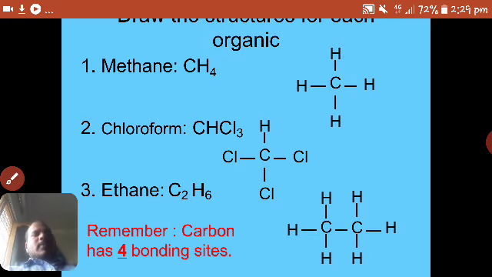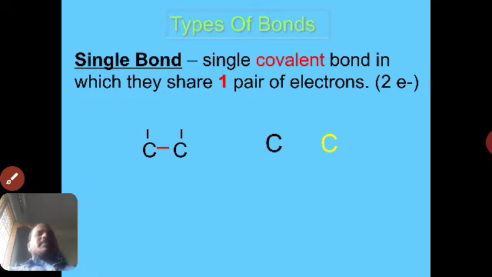Then the double bond. Carbon atoms may share two pairs of electrons to form a double bond. Here there is a double bond between two carbon atoms. Again I am showing the two carbon atoms with two different colors, one in black and another in yellow.